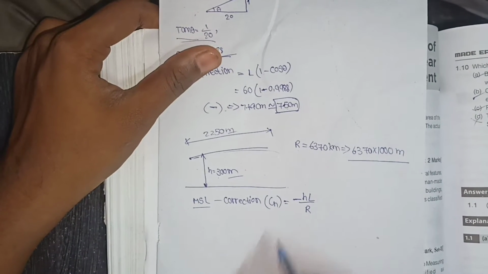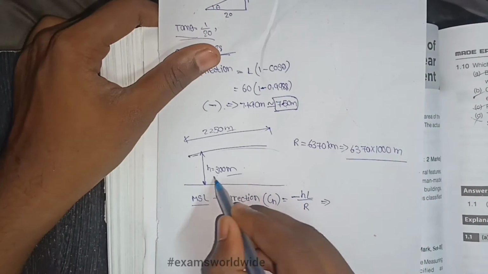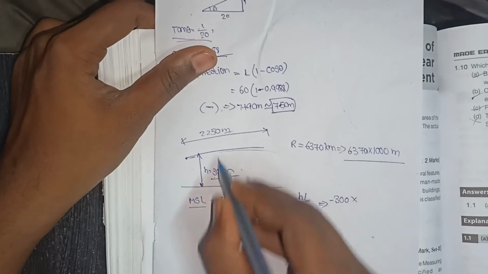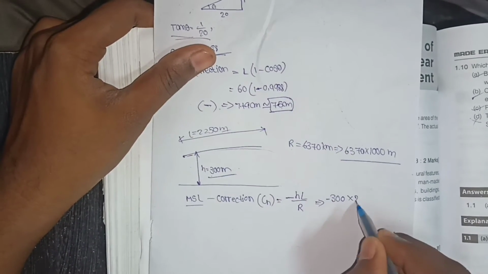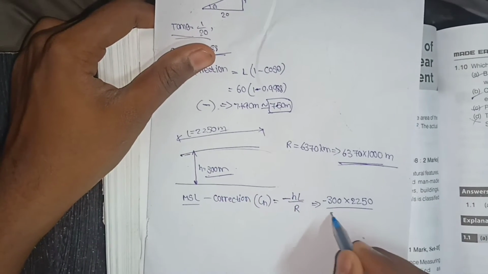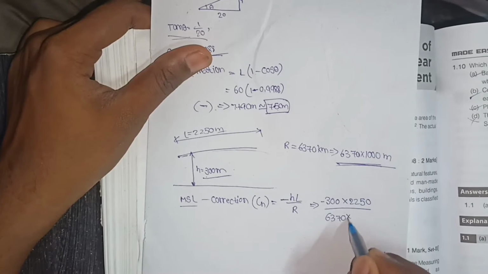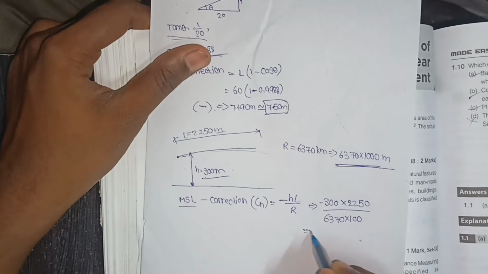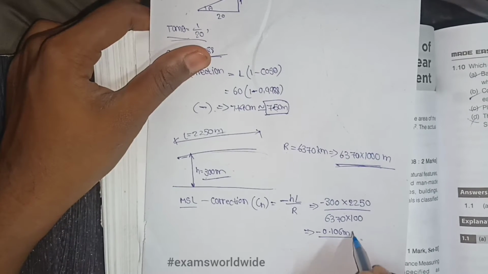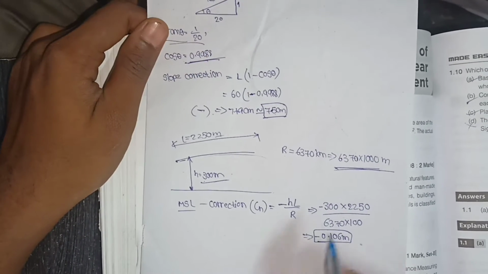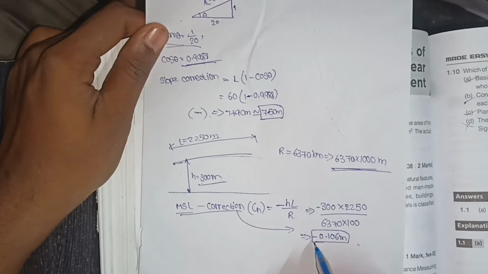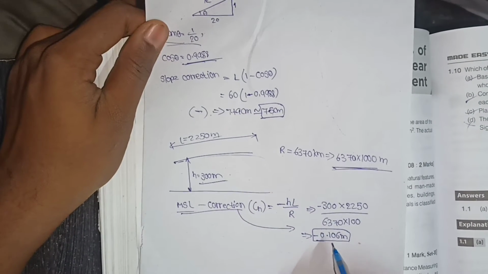Minus HL by R. How much is H? It is given as 300 meters. How much is L? 2250. And how much is R? 6370 into 1000. It is nearly equal to 0.106 meters. So this is the answer for this problem, the MSL correction: minus 0.106 meters.